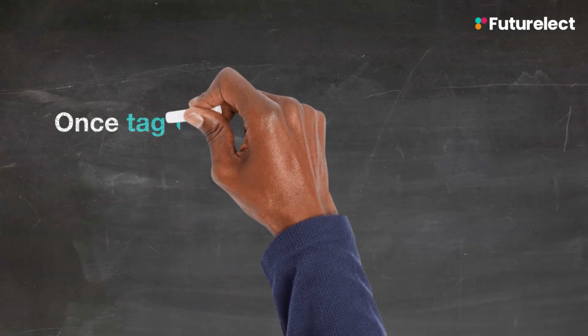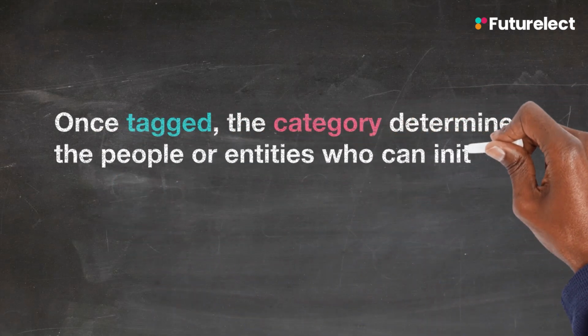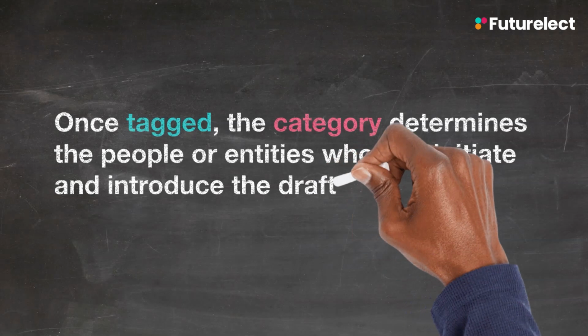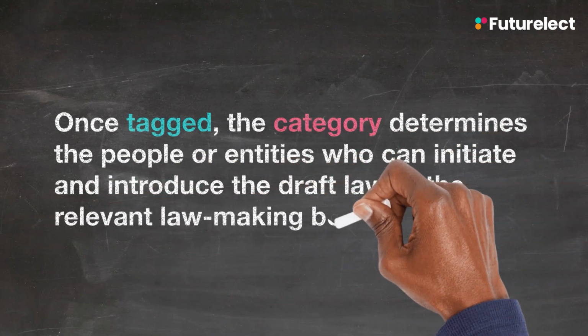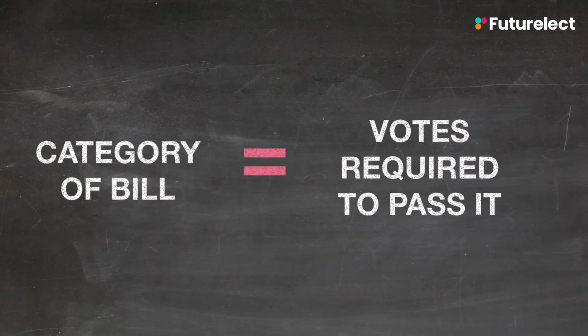Before we outline the different categories, let's explore how tagging influences the process that Parliament has to go through to pass each of these bills. Once tagged, the category that a bill falls into determines the people or the entities who can initiate and introduce the draft law to the relevant lawmaking bodies. The category of the bill will also determine the number of votes that are required to pass it. As we will soon learn, the number of votes required to pass a bill is dependent on the category into which that bill has been tagged.